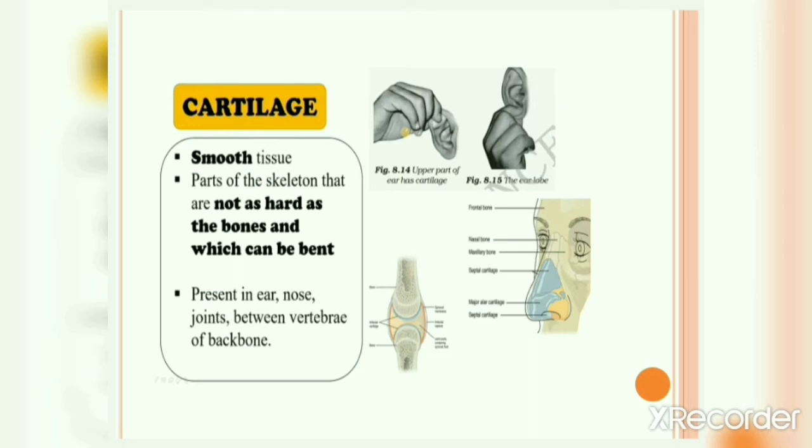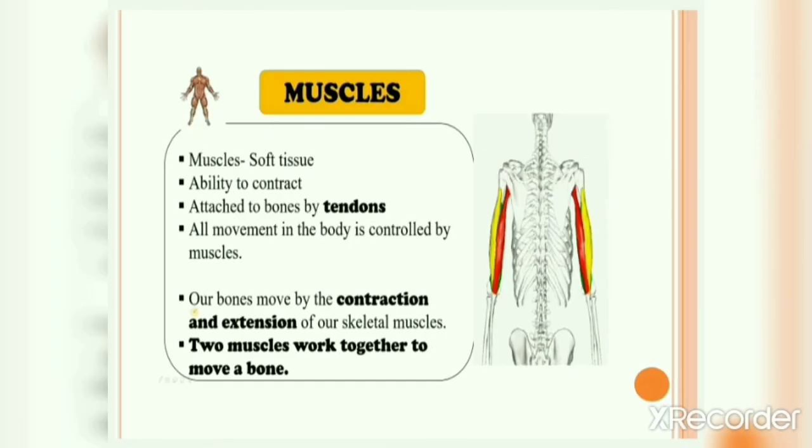Also, cartilage is present in the vertebrae of backbone. We have studied about backbone, right? There are 33 small vertebrae placed vertically one above the other. So, cartilage is present in between them. So, we can say that it is present in ear, nose, joints, and between vertebrae of backbone. Alright, let's move forward. Okay, so let's now study about muscles.